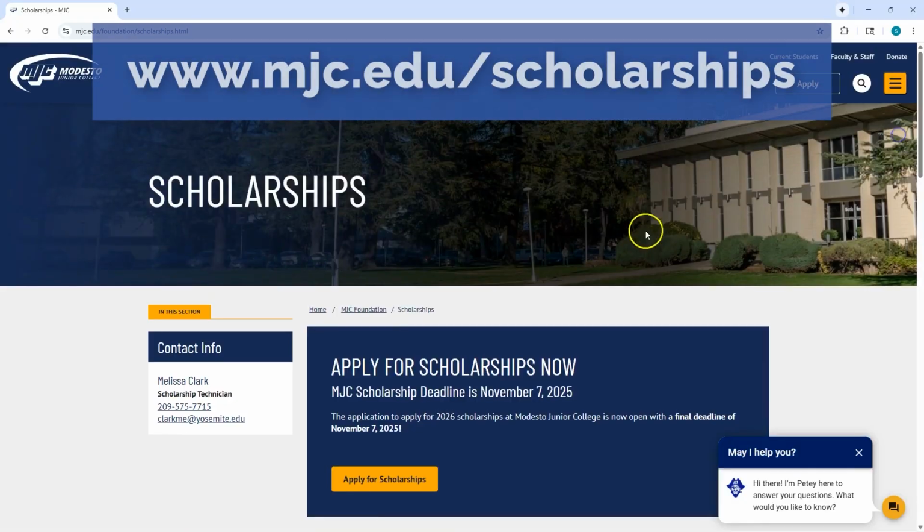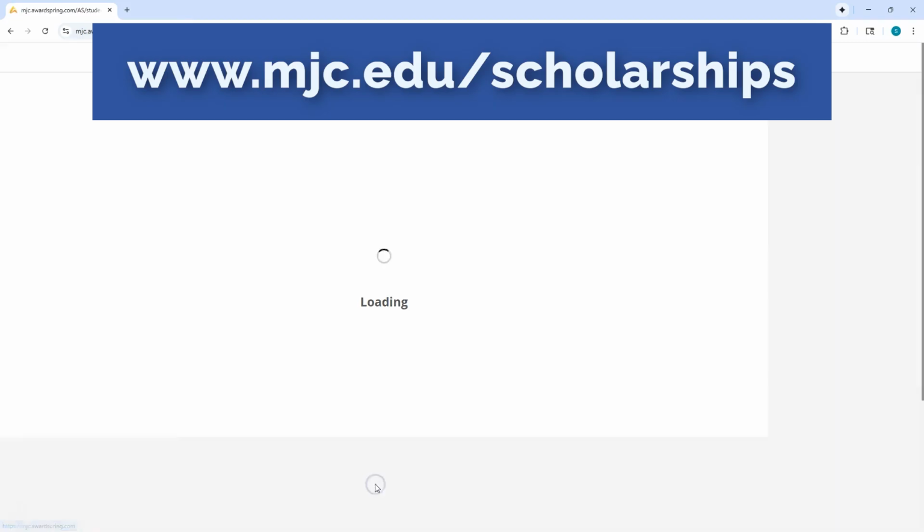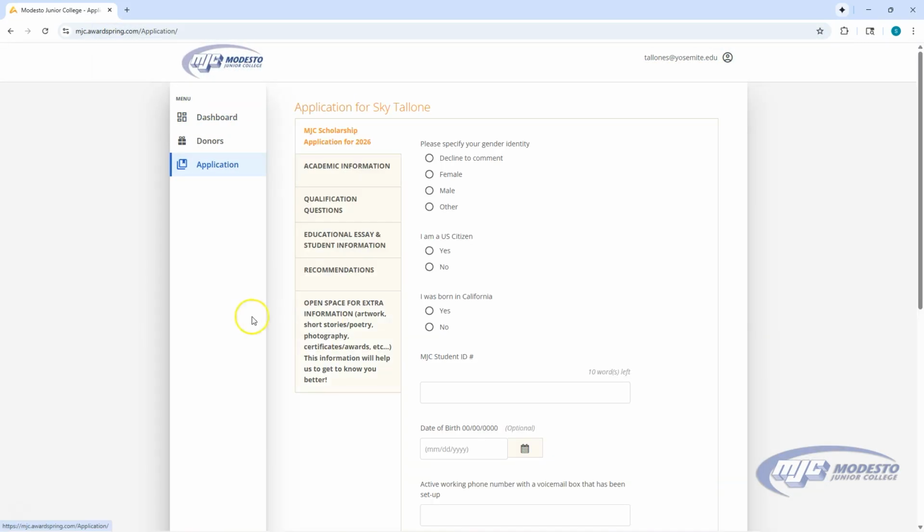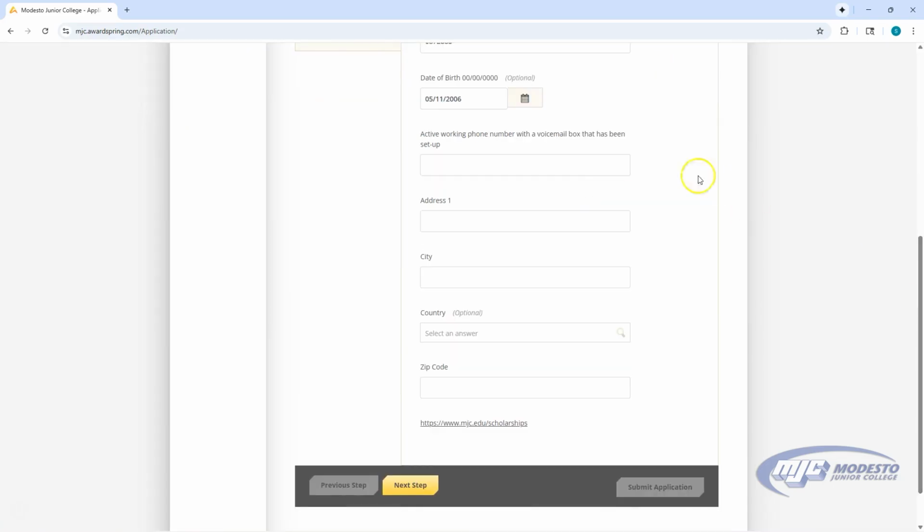The first section of the application is fairly straightforward. However, it is surprising how many students will rush through and make errors by transposing ID numbers, college email addresses, phone numbers, and so on.